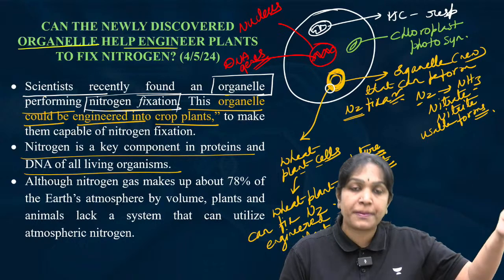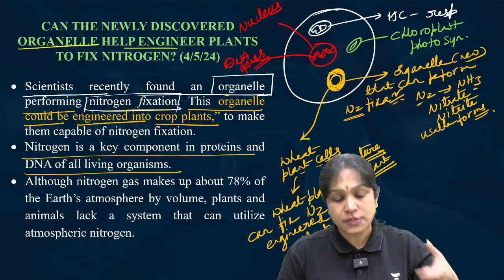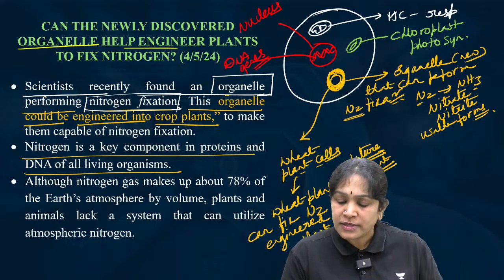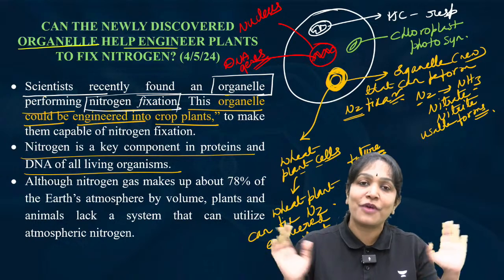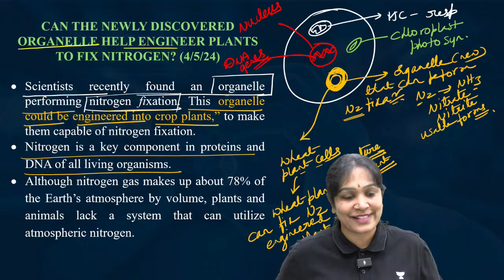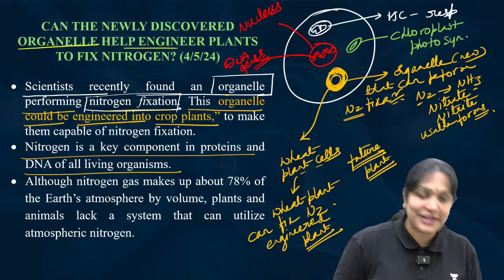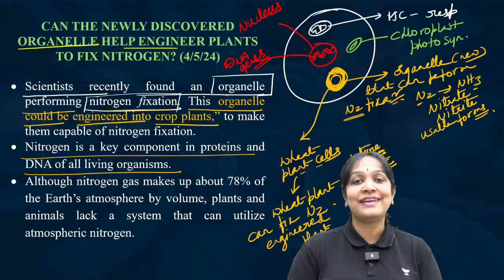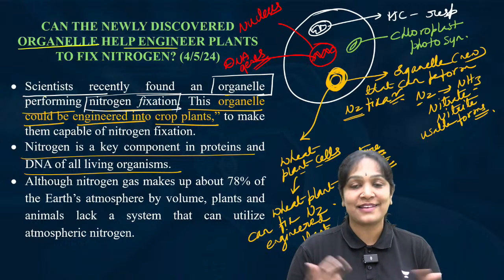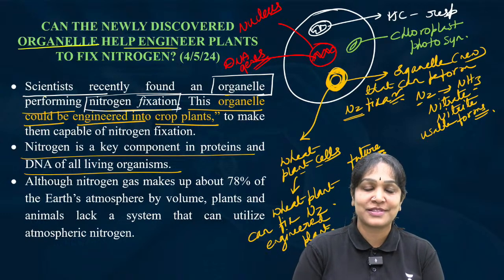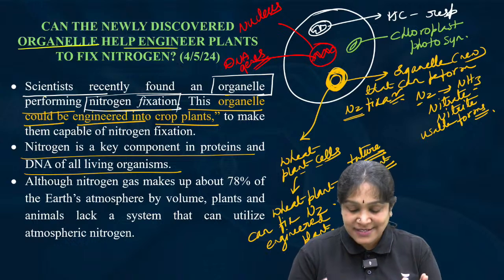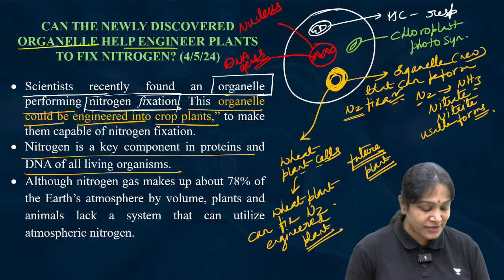That is a future plan. So what is the news? The news is only that they found this new organelle. They are planning what all we can do with this new organelle. That's it. Is it clear? No plants, Srinivas. That is only a plan. They are planning: if we transfer like this, the plants can produce nitrogen, the plants can fix the nitrogen. That is just an idea. They did not transfer it.